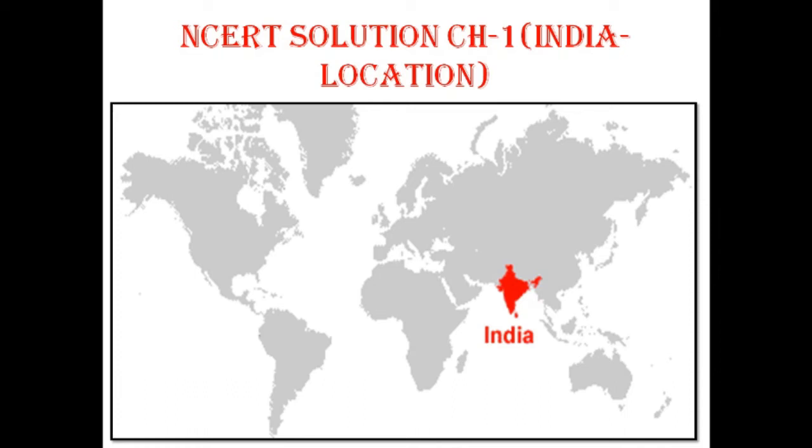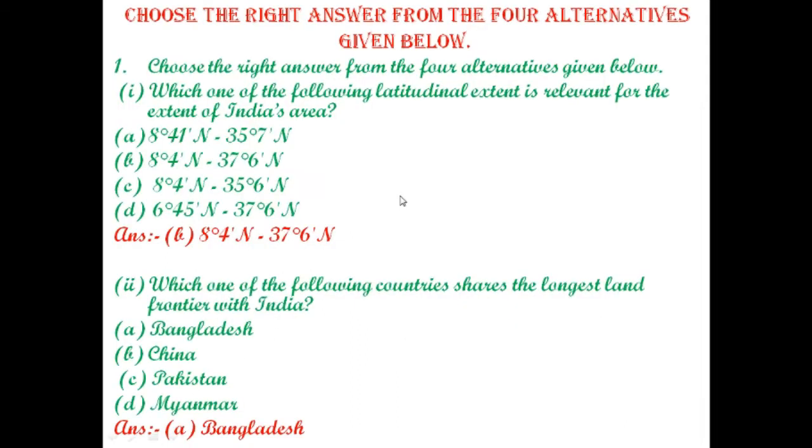Today we will discuss NCERT questions of chapter number 1, India location. Your first part is based on MCQs. The first question is: which of the following latitudinal extent is relevant for the extent of India's area? If you have seen my last videos, we have discussed it in detail by showing it on maps. The answer is 8 degree 4 minute north to 37 degree 6 minute north.